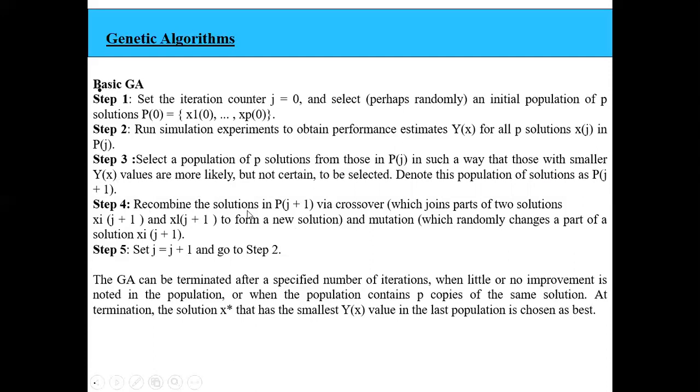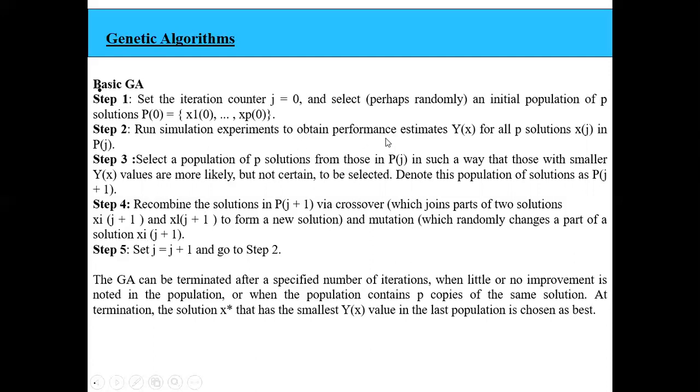Then I recombine the solutions via crossover. That means I'll be combining parts of two solutions, taking the solutions of one iteration and the next, doing some mutation and crossover, and finally getting one more solution. Then increment the j counter and go back to step 2.